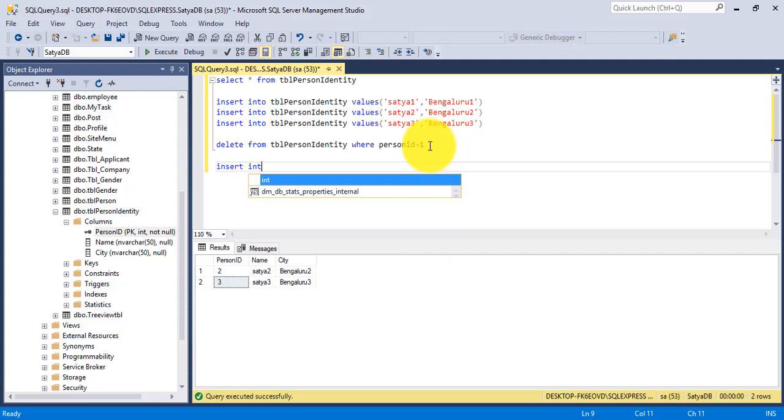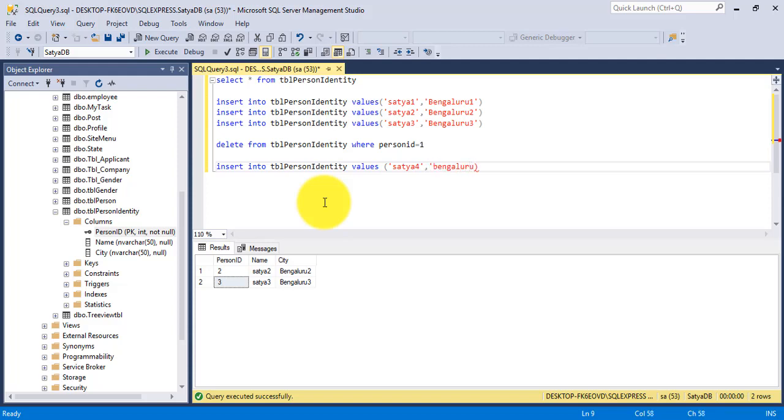So insert into table person identity values Satya 4, Bengaluru 4. If you insert this record, what should be the value? Should the person ID value be 1 or should it be 4? Let's see.